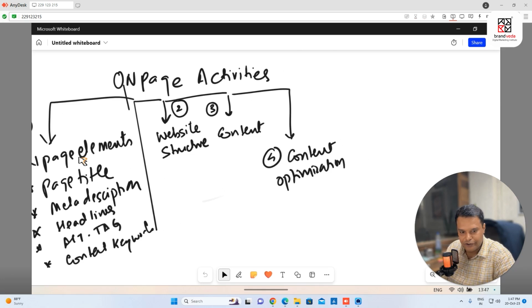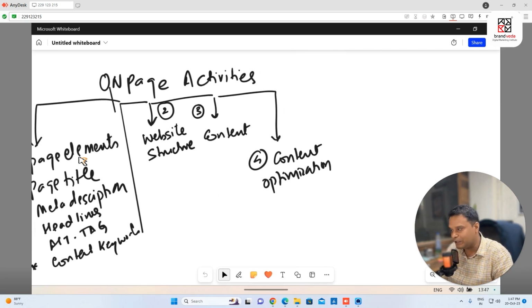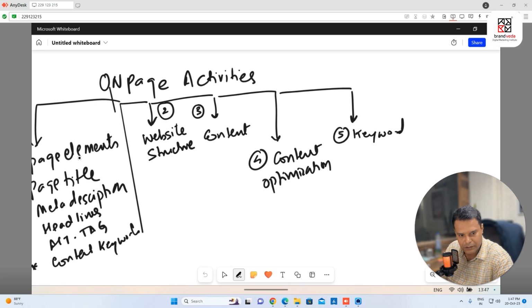Point number five, we do keyword research also. We do keyword mapping. So we're going to find which pages we want to rank and on what words we want to rank. For example, SEO course in Ahmedabad, I want to rank it for SEO course, right? So I'm going to write here point number five, which is a very crucial activity known as keyword research.